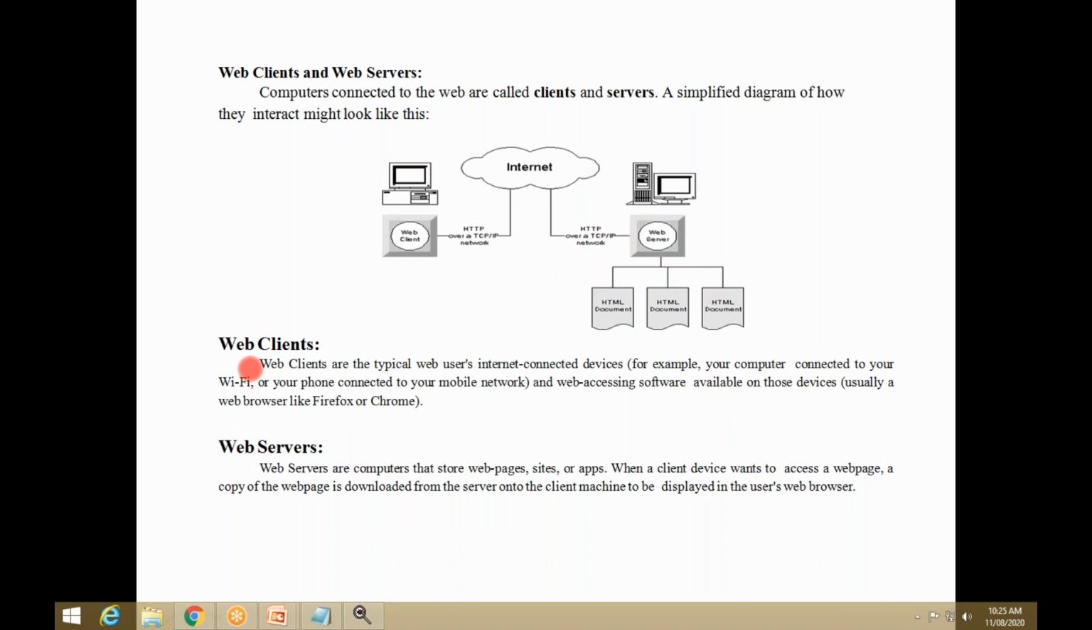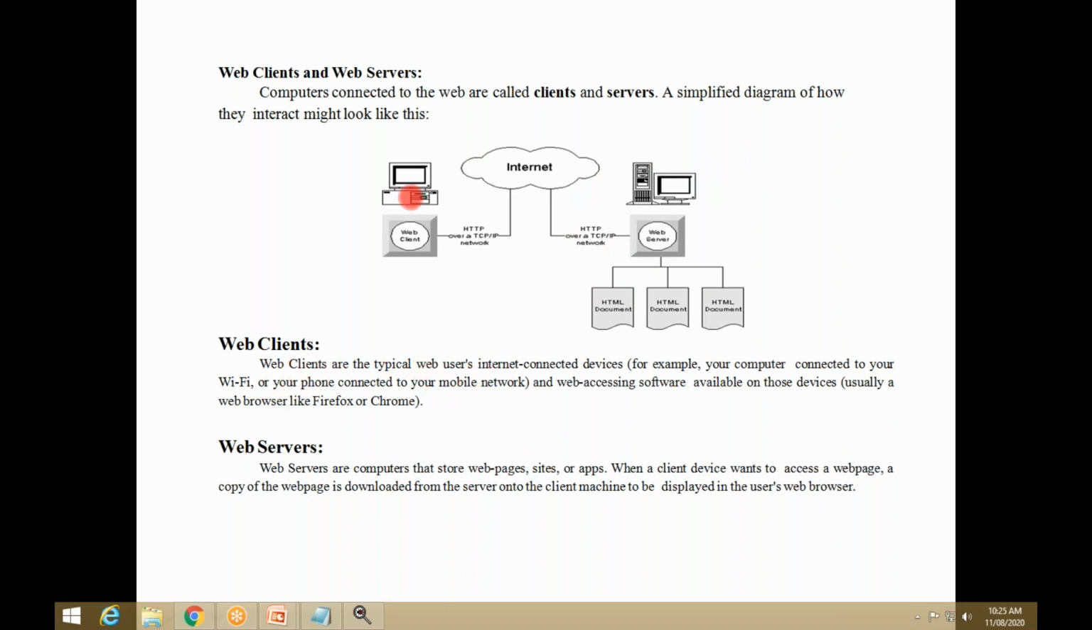Here, what is a web client? The web clients are the typical web users, the internet-connected devices. If you want to access any information, we need internet. Without internet, you cannot access, right? Because the server means network-accessible information.